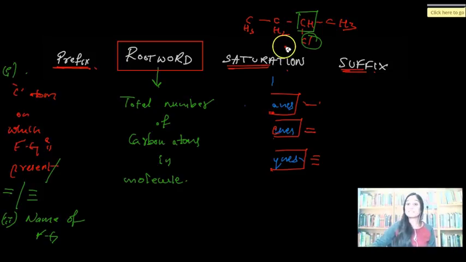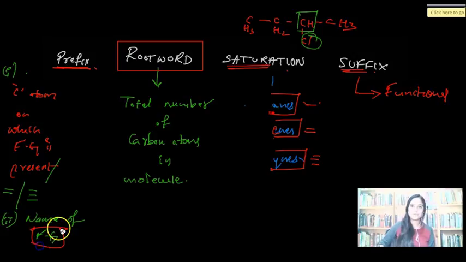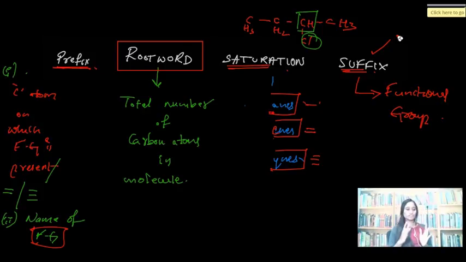The later part is the suffix. What is a suffix? The end of the name, the last part. What does it talk about? It talks about the functional group. I said the prefix also talks about the functional group, so then why am I saying functional group here again? Do you remember the condition that I said? All the functional groups cannot be represented in the prefix. Only a few. The rest have to be represented in the suffix. Usually, the rule is that the functional group should be at the suffix. But there are some exceptional special cases where you can place the functional group at the prefix part.